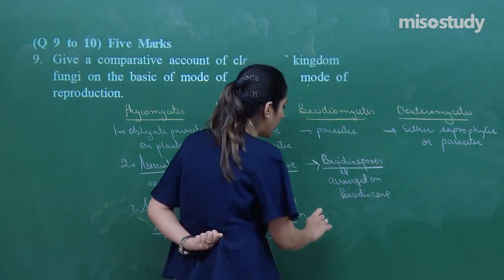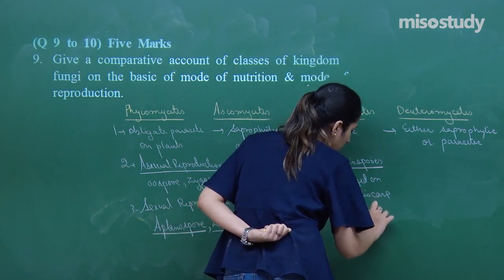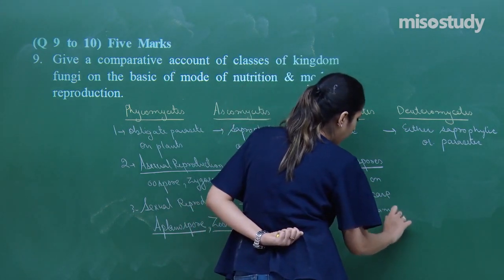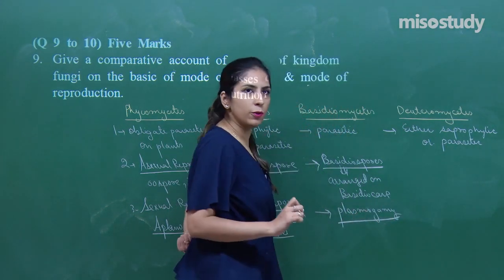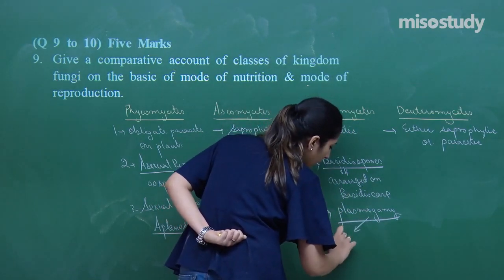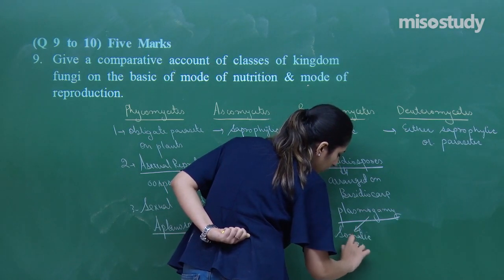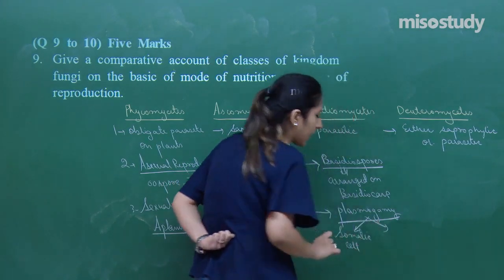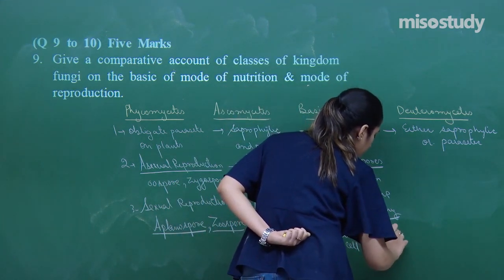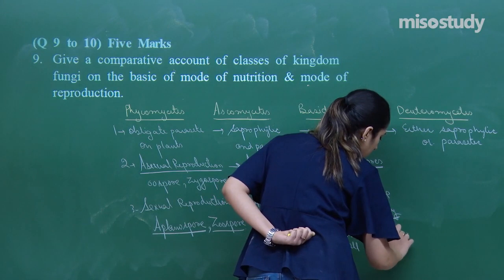Right? Whereas in this case, plasmogamy happens. To talk about the sexual reproduction, plasmogamy happens where there is a fusion of two types of cell: somatic cells and zygotic cells, and vegetative cells.